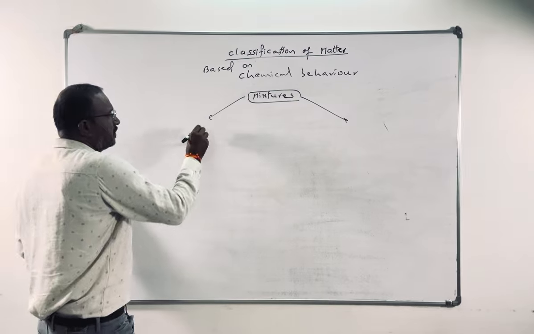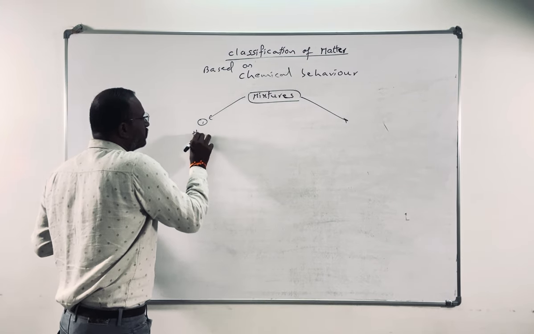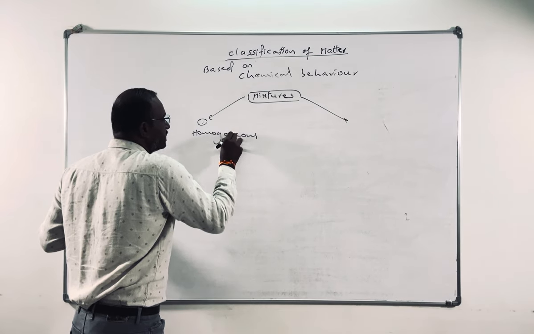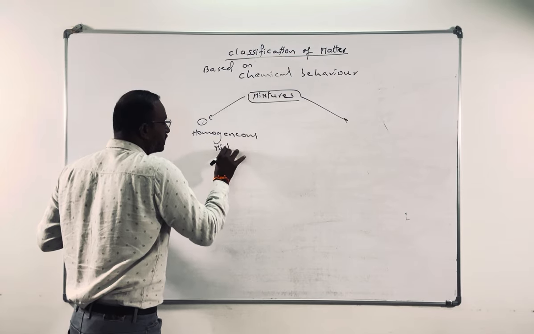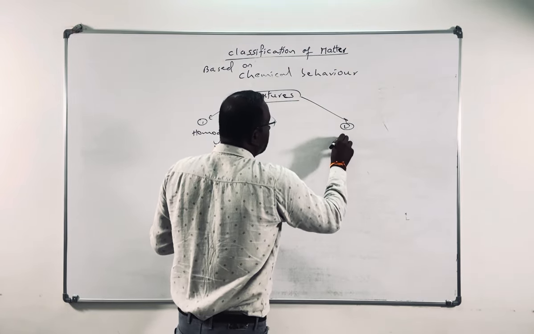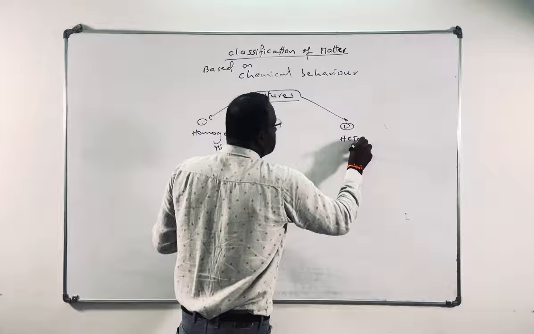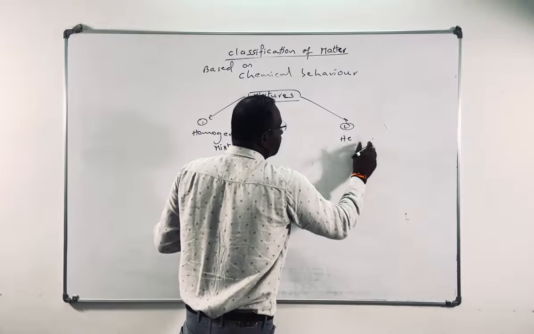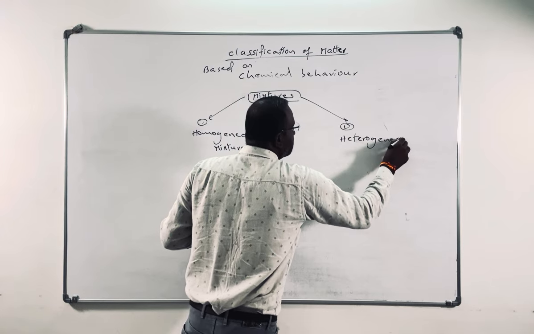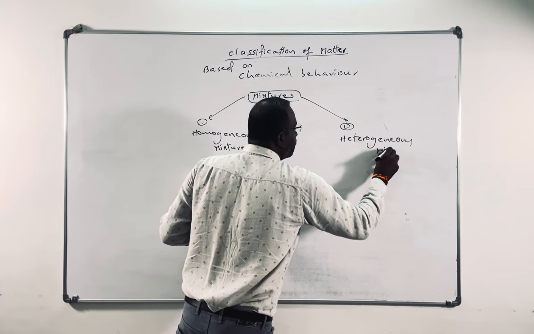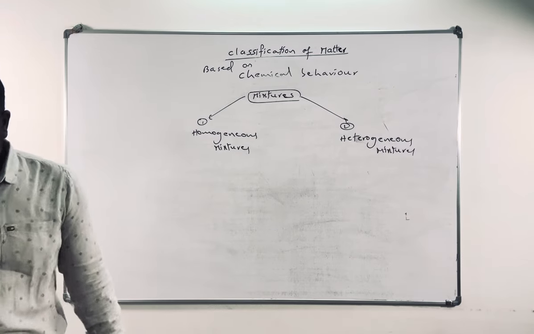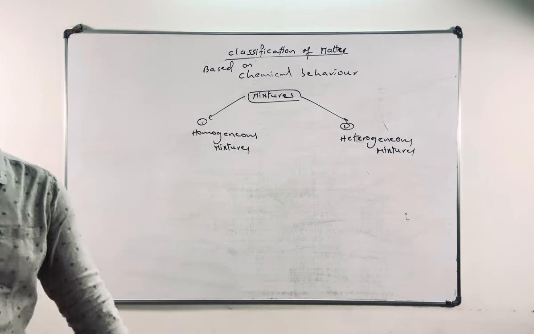These mixtures are of two types: homogeneous mixtures and heterogeneous mixtures.